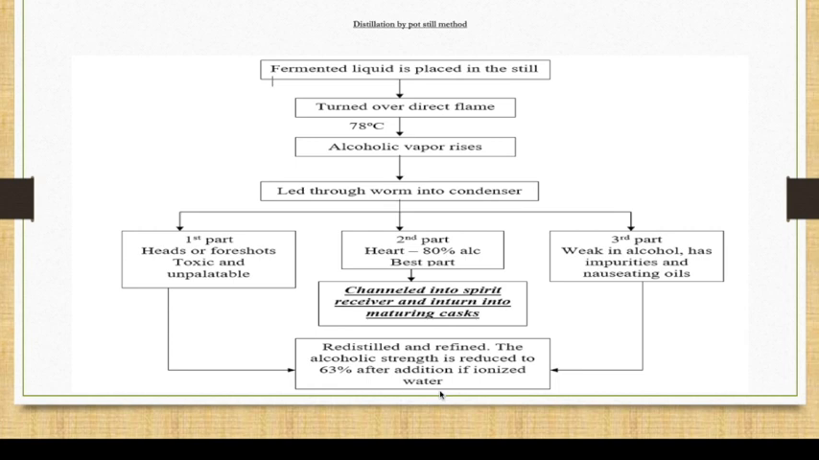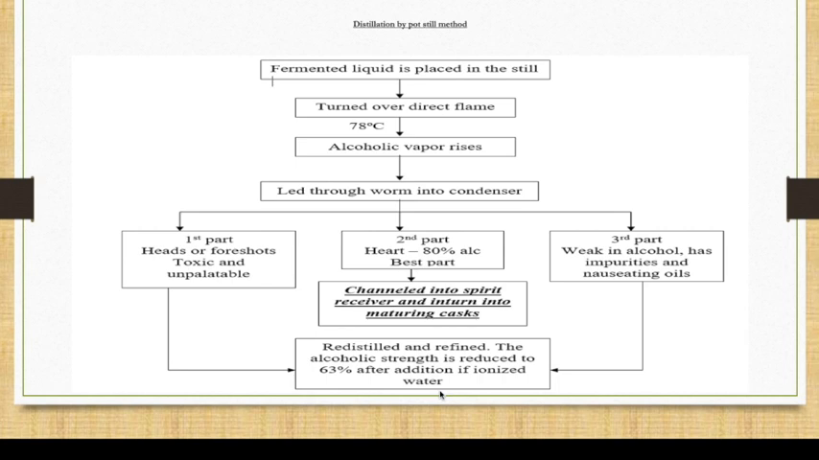Now, once you get your hearts, that is the second part, it is channeled into the spirit receiver. You have a channel called the spirit receiver, and that spirit is then moved into the maturing cask. Once you receive it from the spirit receiver, it has to be transferred into the maturing cask. That is your wooden cask.